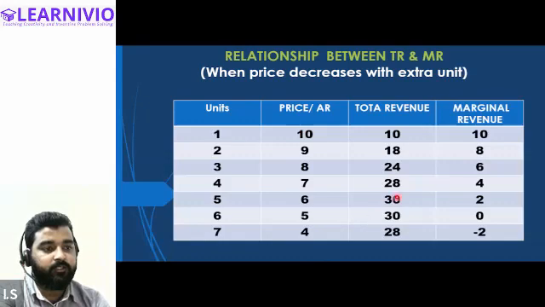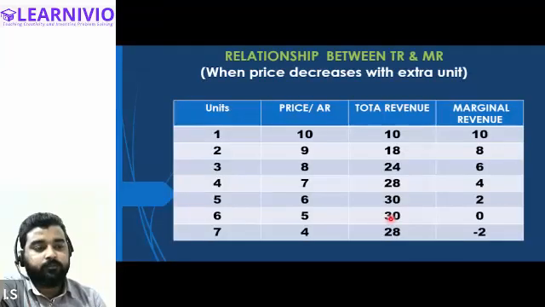So see, in this table you can see marginal revenue is decreasing, but it is positive, and until it is positive, total revenue is continuously increasing: 10, 18, 24, 28, 30. And when marginal revenue is zero, total revenue is becoming constant and it reaches maximum point. And when marginal revenue is negative, total revenue finally declines. Tell me everyone, is this clear? Junaid and Peer, all of you are clear? Yes, sir. Okay.